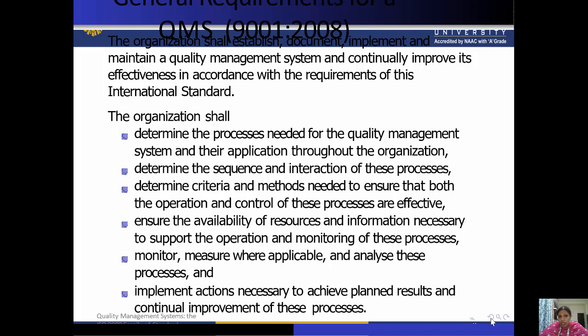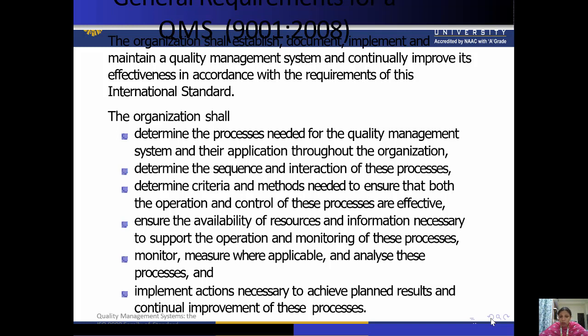So basically the requirement is related to documentation, the establishment of the organization, the implementation of quality management principles, the maintenance of quality management, etc. The organization shall determine the processes needed for the quality management system and their application throughout the organization.